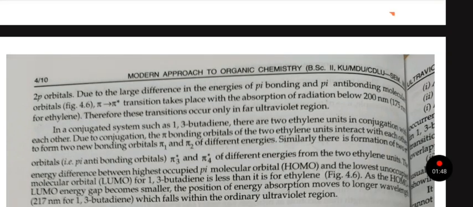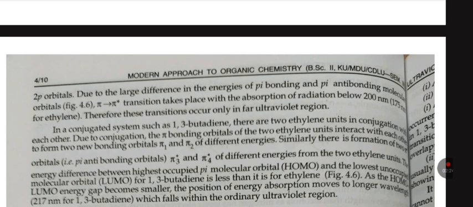In a conjugated system such as 1,3-butadiene, there are two ethylene units in conjugation with each other. Due to conjugation, the pi bonding orbitals of the two ethylene units interact with each other to form two new bonding orbitals, pi 1 and pi 2, of different energies. Similarly, two antibonding orbitals, pi 3 star and pi 4 star, of different energies are formed from the two ethylene units.